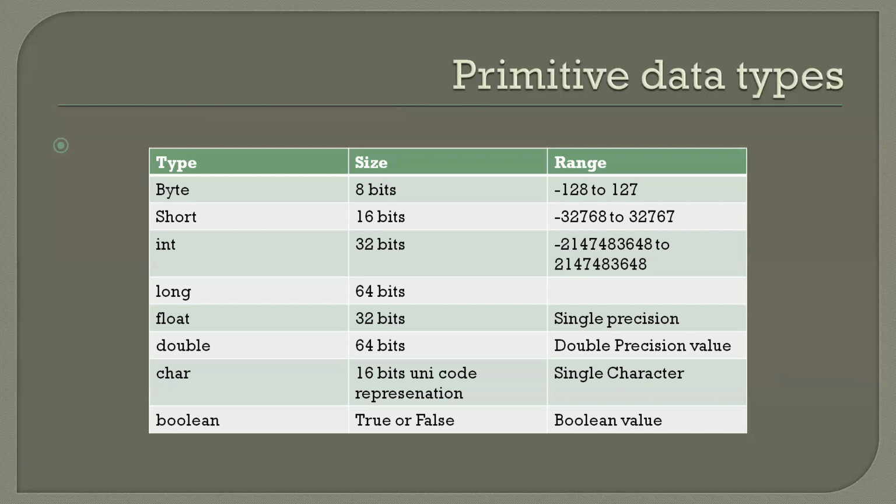If we define a variable with the data type byte, that variable can store values from minus 128 to plus 127. And if we define a variable with short, it can store values from minus 32,768 to 32,767. In this way, the range of values depends upon the size of allocation for a particular data type.